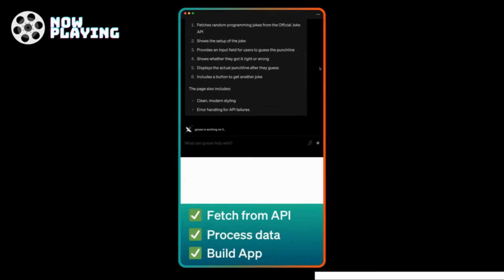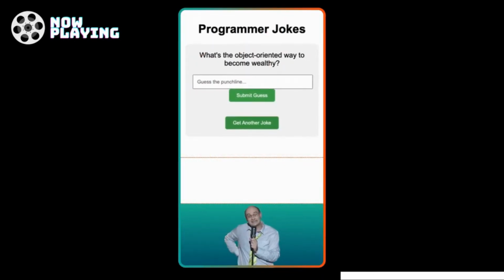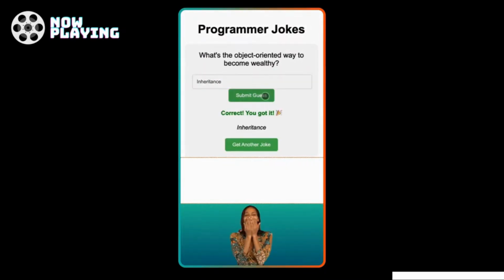Thanks, Goose! What's the object-oriented way to become wealthy? Is it inheritance? You're such a silly goose.